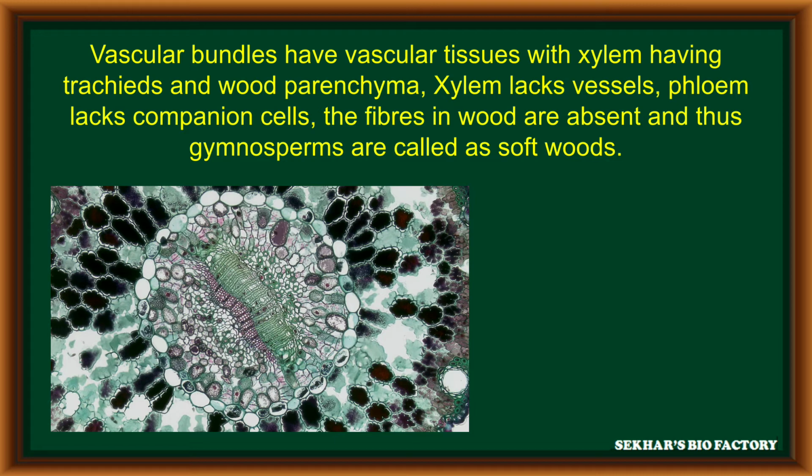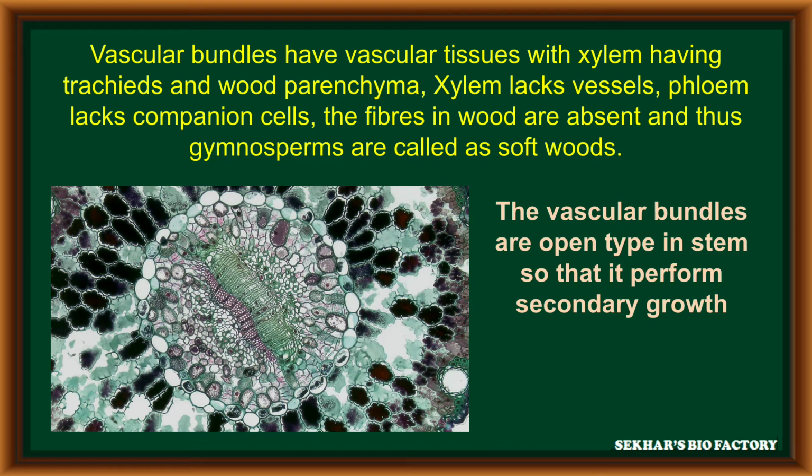But xylem lacks vessels, and phloem lacks companion cells. The fibers present in wood are absent, so the gymnospermic wood is called softwood. The vascular bundles are open type because there is a cambium in between xylem and phloem. Due to the cambium, the stem can perform secondary growth.